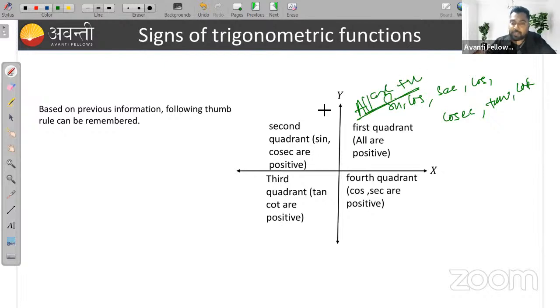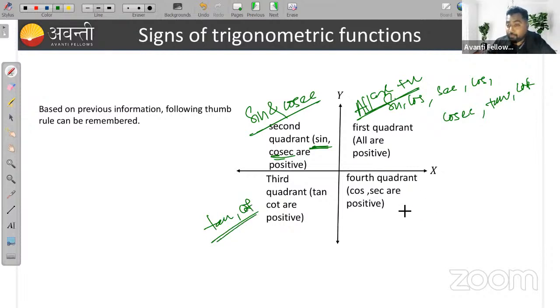Sine and cosec are positive in the second quadrant, and except sine and cosec all are negative there. In the third quadrant tan and cot are positive, and in the fourth quadrant cos and sec are positive.